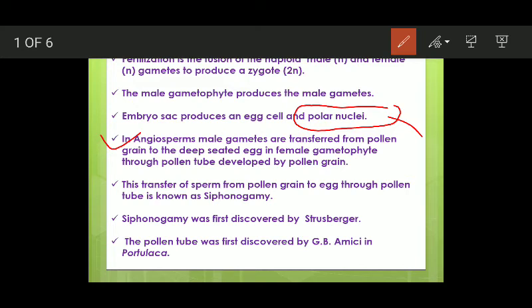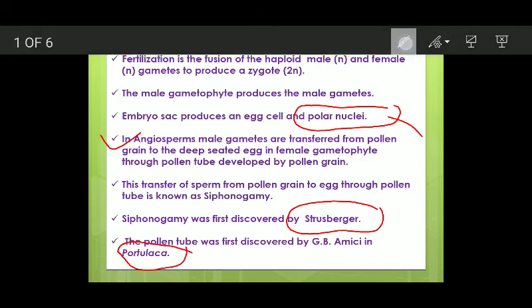Siphonogamy is defined as the transfer of male gametes from the male gametophyte to the egg cell situated in the embryo sac through the pollen tube. Siphonogamy was first reported by Strasburger. It was discovered by Strasburger for the first time. And the pollen tube was first discovered by G.B. Amici in Portulaca.